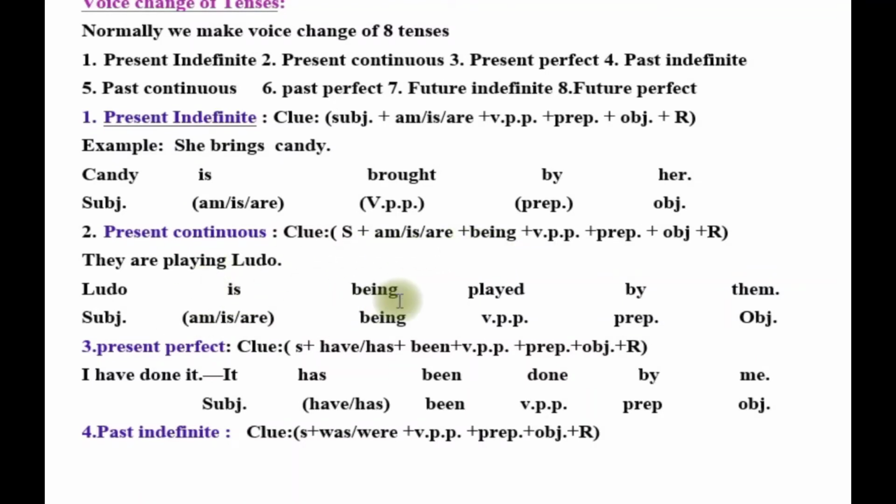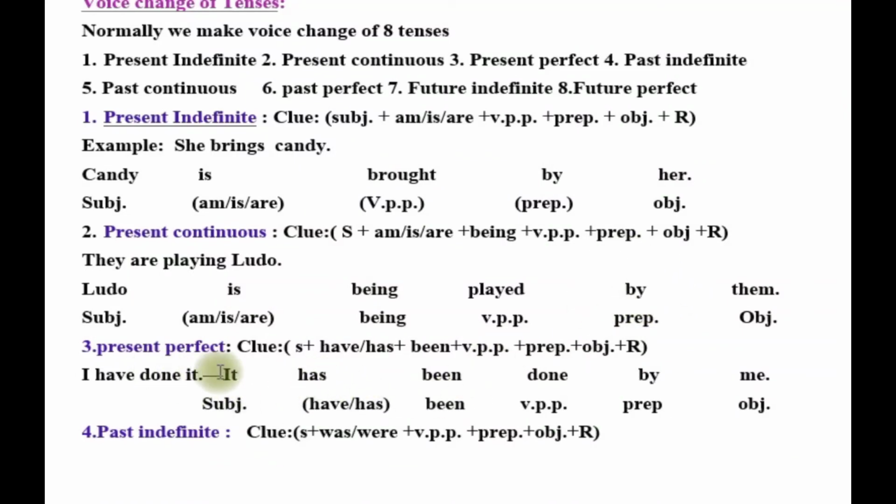So here being is taken, and then the third form of the main verb. Here the main verb is play: play, played, played. Played is placed here. Next, a preposition will be taken before the object. The object form of they is them, placed here, and before them the preposition by is placed.